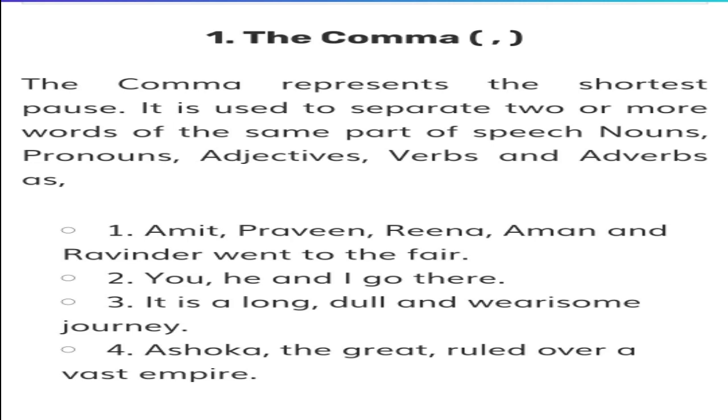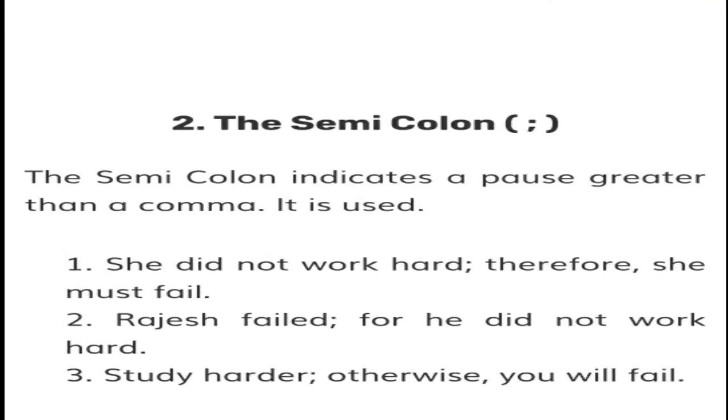In the fourth sentence, Ashoka, the Great, ruled over a vast empire. If you carefully observe, you will find that we've used the comma in the form of an apposition over here. Well, when you talk about a noun and again emphasize that same noun, it's called an apposition. So Ashoka, comma, the Great, again written with a comma, ruled over a vast empire, is the comma used in apposition.